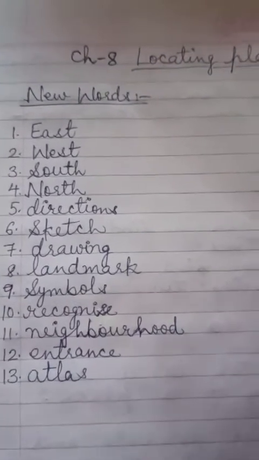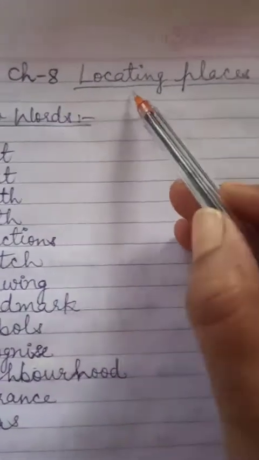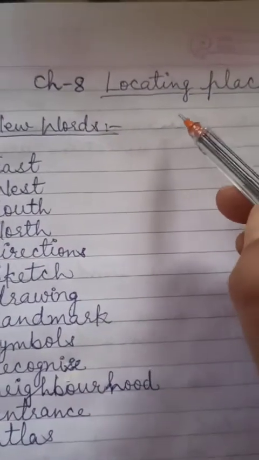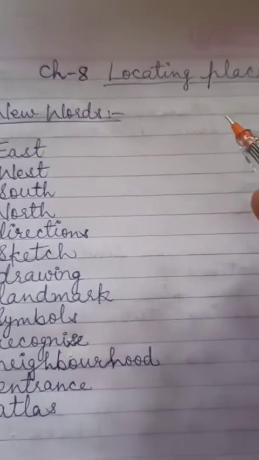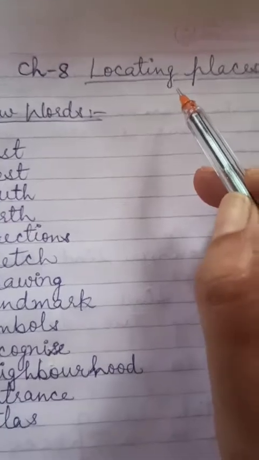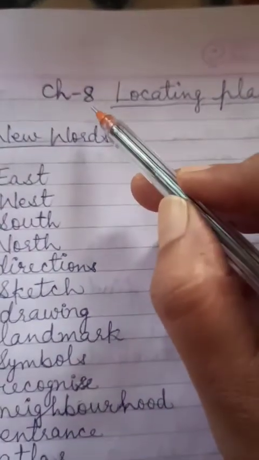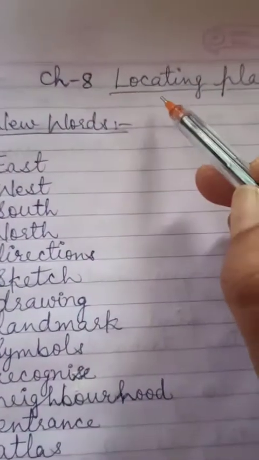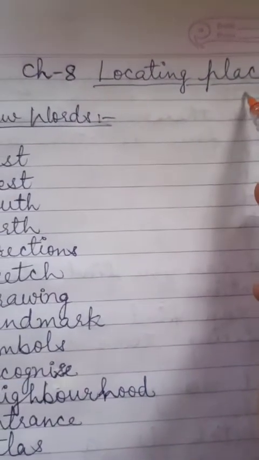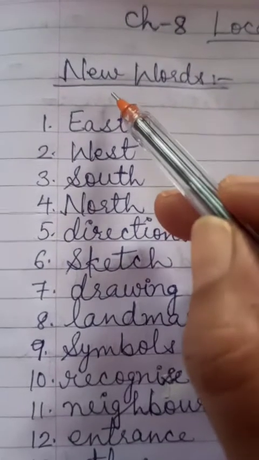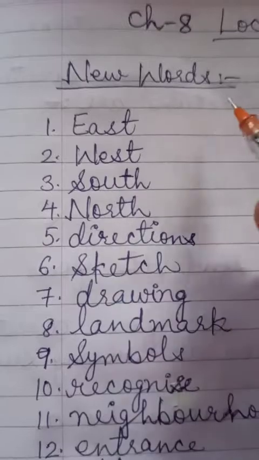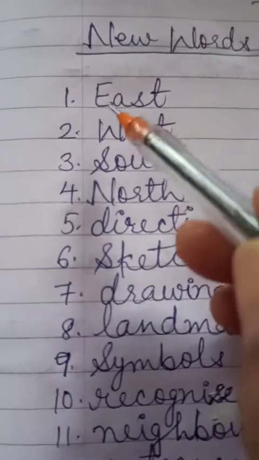You know, children, we have completed our chapter number 8, locating places. So today we will write its new words and question answers. So, first, before writing, you write the number of chapter number 8, and at the top you write locating places, that is the name of the chapter. Then you put the heading new words, and after writing this heading, we start writing the new words.